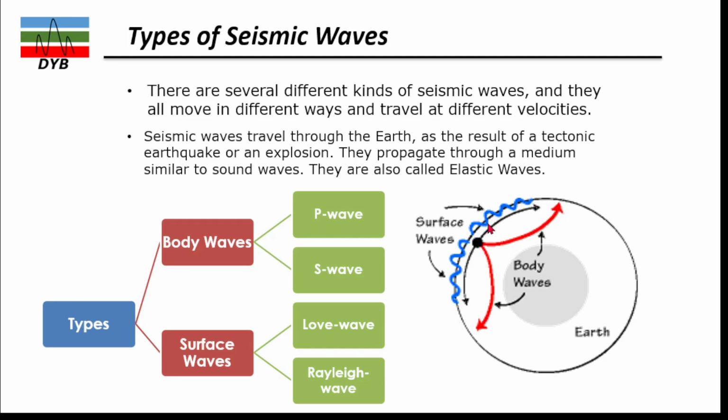The waves which travel along the surface are part of the surface waves. In that we have two categories, and we will go deeper into these definitions. But in the body waves, which travel into the body, let's say it goes into the crust, mantle, and deeper down into the subsurface, in that also we have two types of waves, P waves and S waves. Further, we will look at the definition and understanding of the P waves and S waves.